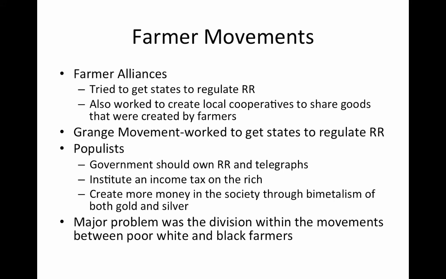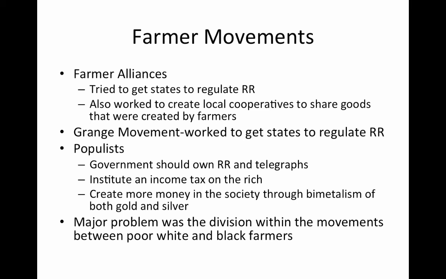Farmer movements. Farmer alliances. The farmers allied together in order to try to get states to regulate the railroad. Also, they worked to create local cooperatives to share goods that were created by farmers. The Grange movement worked to get states to regulate the railroad. Populists then came after these movements and had the most success.